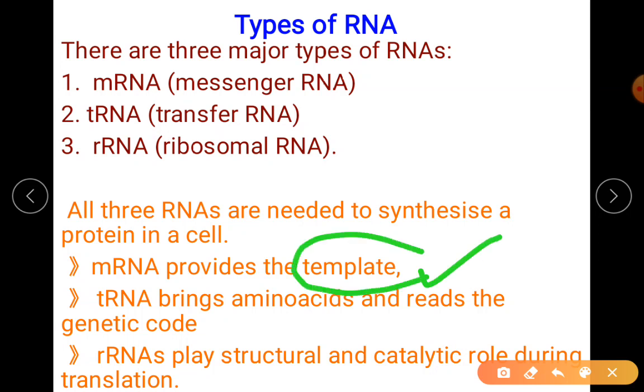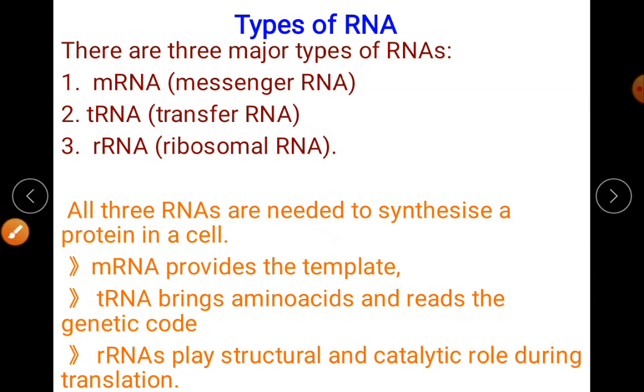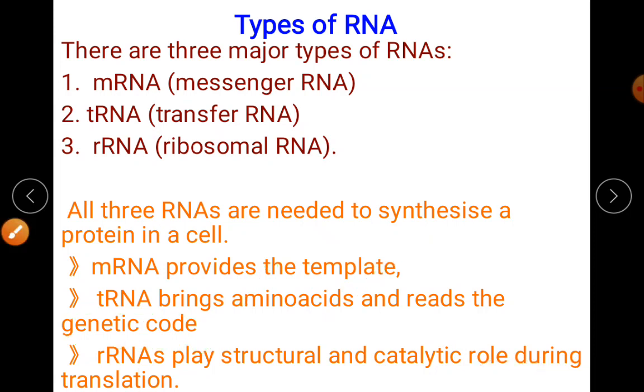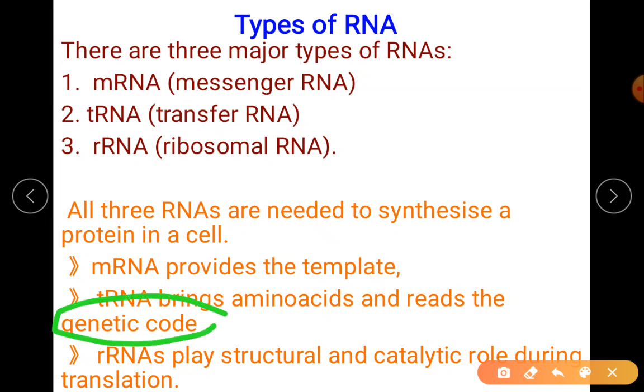When I say template, it provides the sequence of DNA to produce protein. Okay. Then tRNA is the one which will bring the amino acid. It will first see the genetic code. Genetic code I'll be explaining next class, so you will understand much better there. So tRNA is the one which brings the amino acid based on the genetic code.